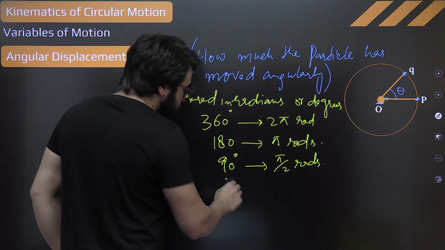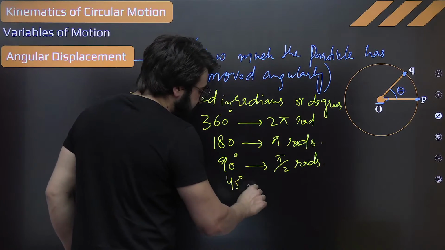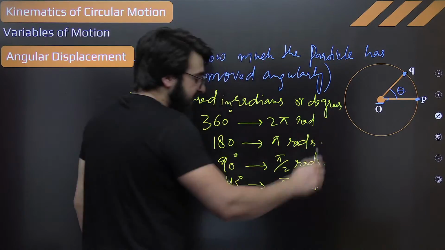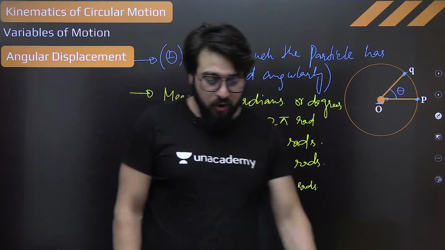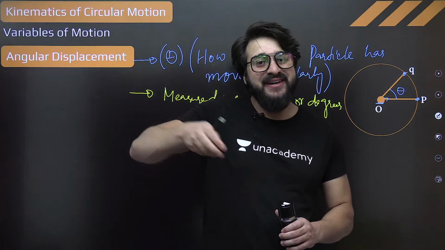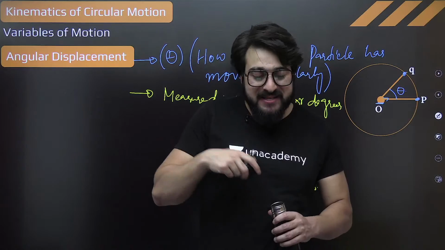Okay. So afterwards what comes? That is, sir, 45 degree. Can we say that is nothing but pi by 4 rads? Exactly. Fine, everybody. And what about 60 degree? Pi by 3 rads. What about 30 degree? Pi by 6 rads.